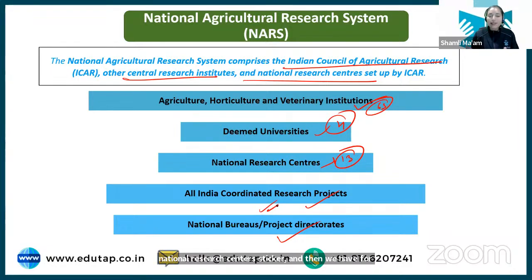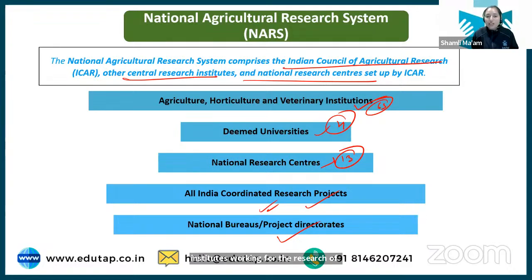Now what are these All India Coordinated Research Projects? For example, the first All India Coordinated Research Project was started for maize. Maize is a crop, corn, that we have. It started in 1957. And what we do under this research project is that the seeds of maize are distributed to different locations where we have different institutes working on research in agriculture.